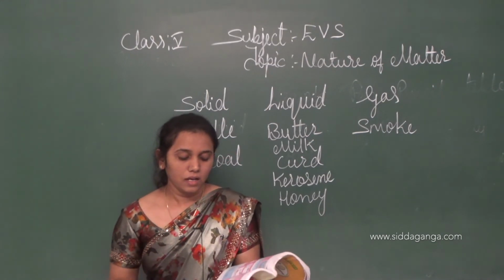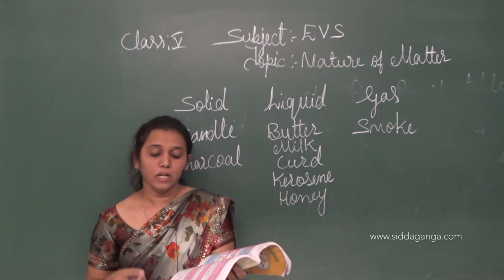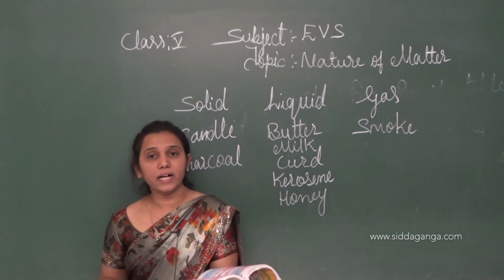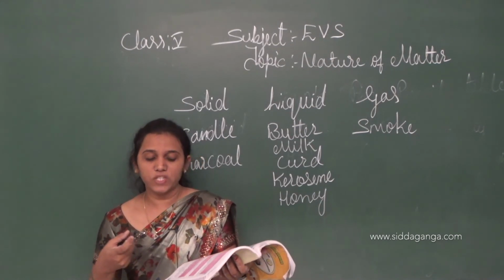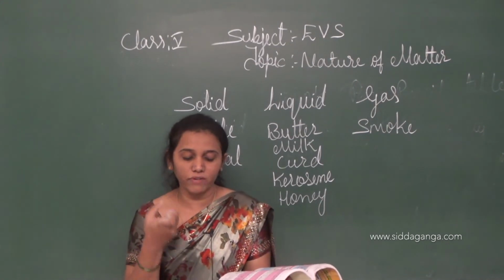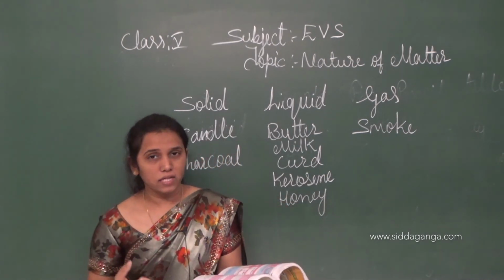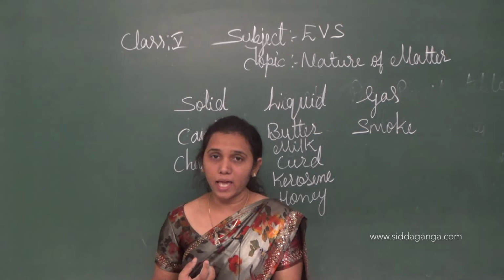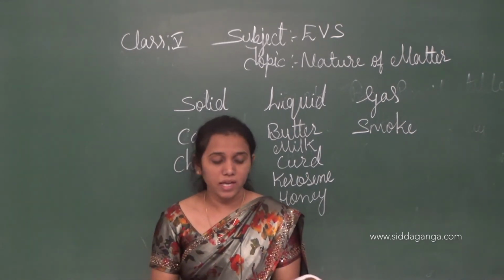Solid means what, children? Hard materials, for example firewood. Liquid gets the shape of the container, for example water. Gas cannot be held in our hand, is invisible, spreads, and can be experienced, for example air, isn't it, children?